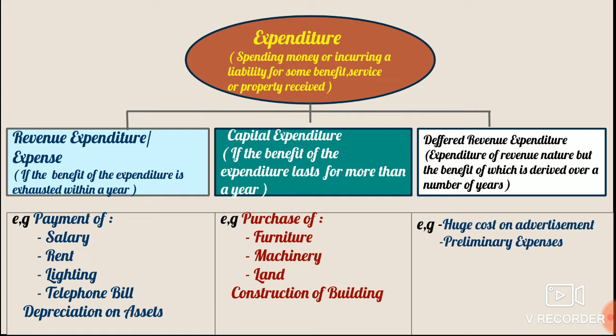For example, advertisement cost is generally treated as a revenue expenditure, but if the benefit of an advertisement goes on for a longer period of time and the cost of such advertisement is huge, then though such expenditures are revenue in nature, they can be called deferred revenue expenditure, because they are treated as capital nature expenditures. Examples are huge cost on advertisement or preliminary expenses.